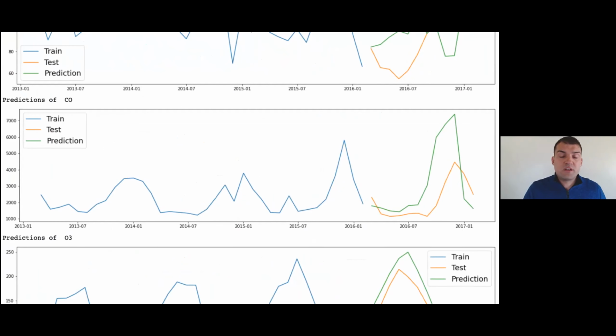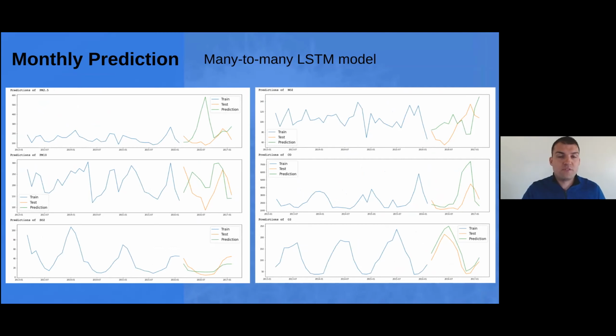It's relatively good at CO and over-predicted a little bit. Interestingly enough, the prediction looks like it should be correct. There is a little bit of a peak in 2014 and 15, and an even bigger peak in 2016. So it predicted an even bigger peak in 2017, but that didn't happen. It's doing very well on O3. As we can see, there is a clear seasonal pattern and it predicted well.